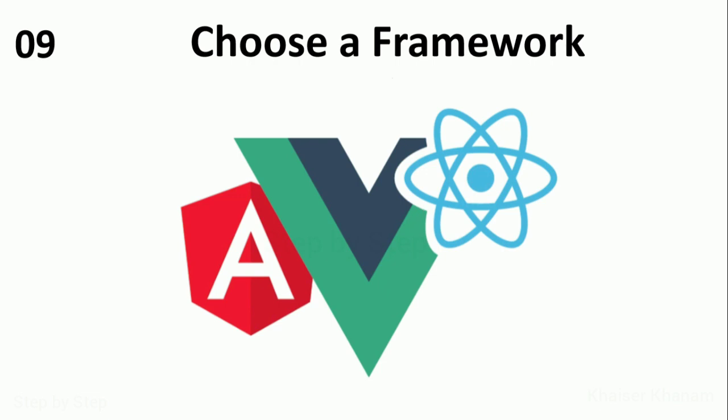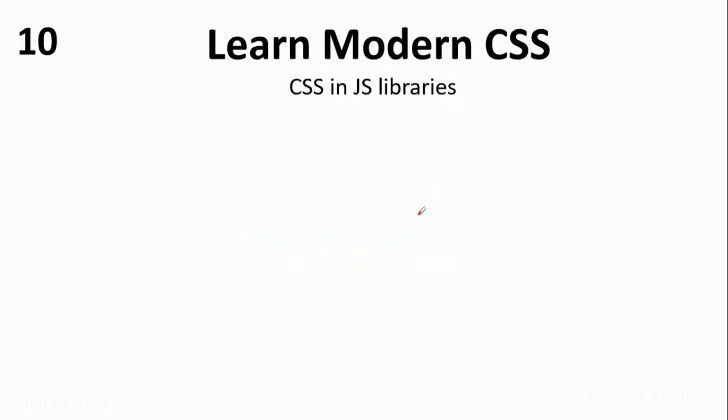Now once you have learned this, then you have to learn modern CSS. Once you learn any library or framework, only then you have to learn modern CSS. Only then will these concepts be useful. If you learn basic CSS and then modern CSS, it is not going to help you, because we have not learned any libraries. Once you learn libraries or a framework, only then come to modern CSS in JS libraries.